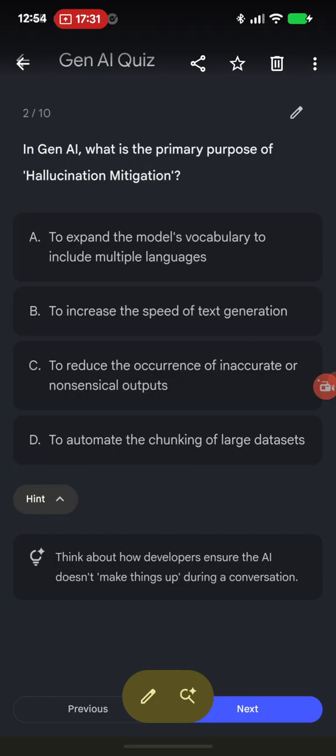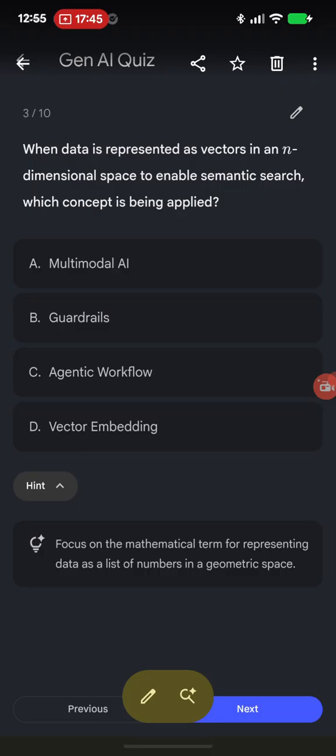Next question, in generative AI, what is the primary purpose of hallucination mitigation? At the end of these questions, hints are given and you can guess the answers, and at the end you can calculate how much you have gained from the knowledge. If required, revisit the video.